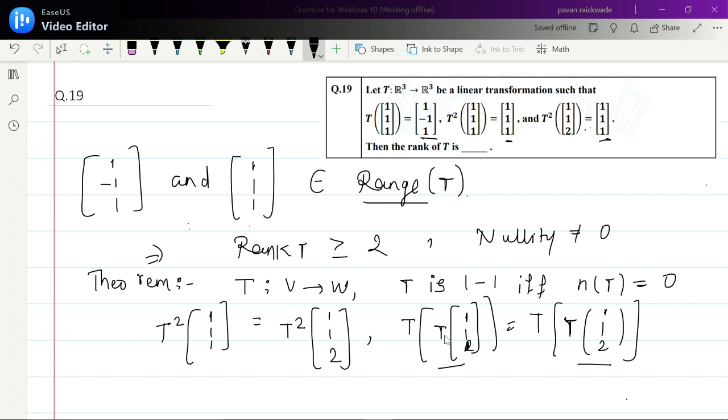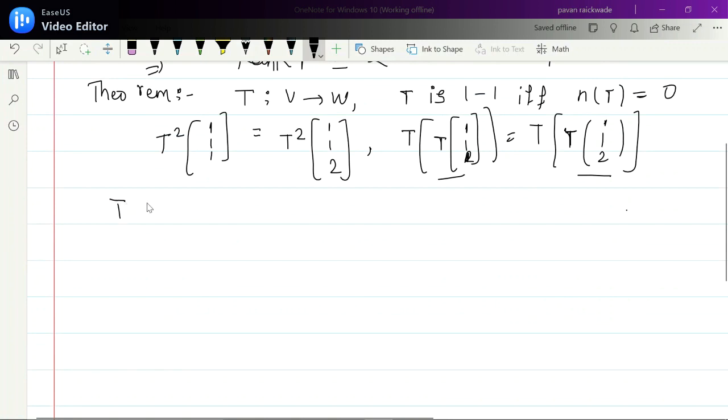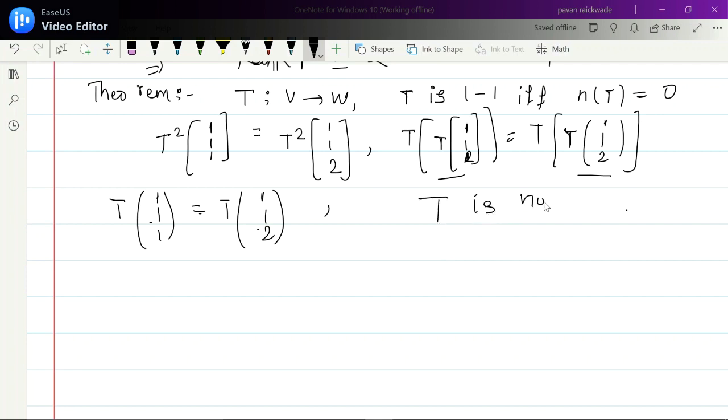We are done. Suppose T at (1,1,2) is equal to T at (1,1,1). Then also we can use the same principle, because T of x is equal to T of y, but x is not equal to y, and so T is not 1-1 here also. So in any case, we got that T is not 1-1, which implies nullity of T is non-zero, which implies nullity is greater or equal to 1, right?